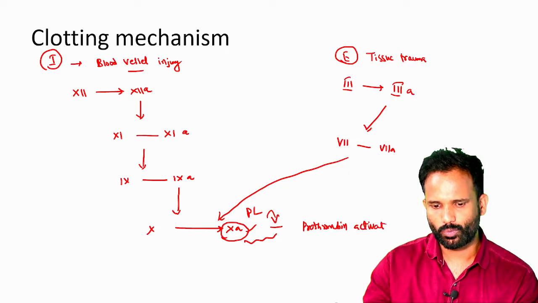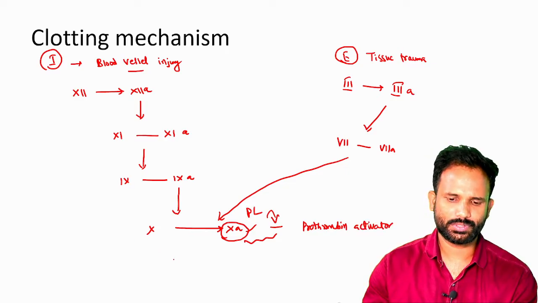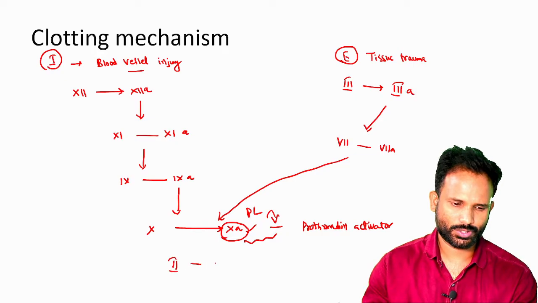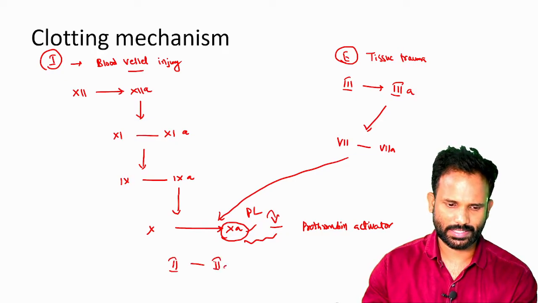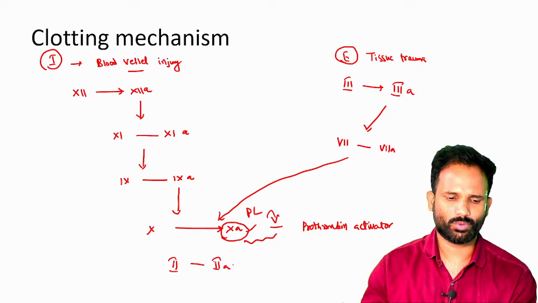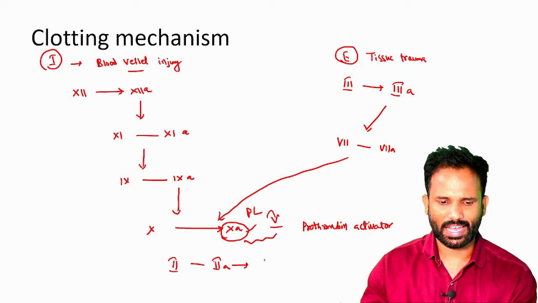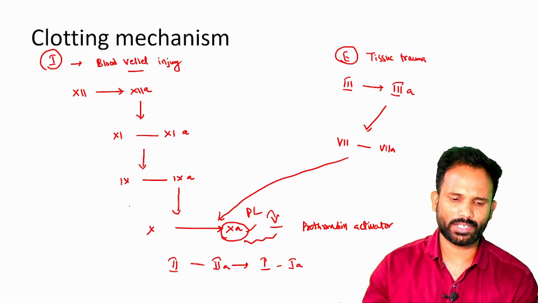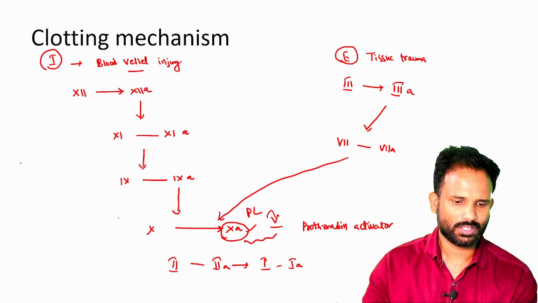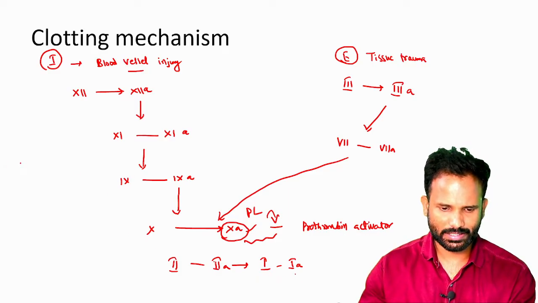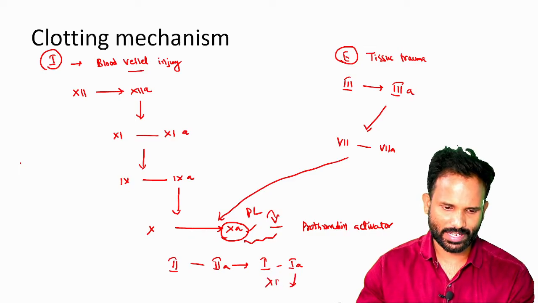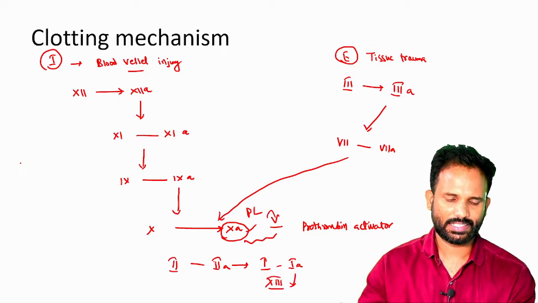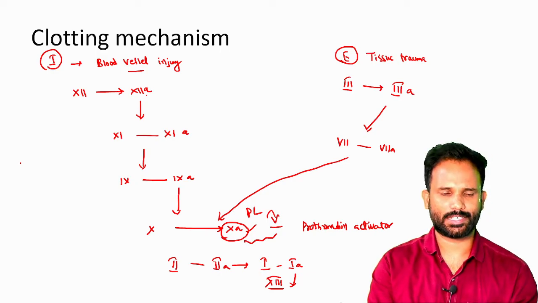What will this prothrombin activator do? It will activate prothrombin to thrombin, 2A. What will this 2A do? It will activate 1 to 1A, that is nothing but fibrinogen to fibrin monomer. And this 1A is stabilized by factor 13. These are the steps in the clotting mechanism.